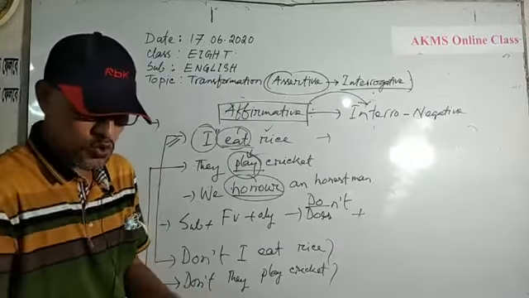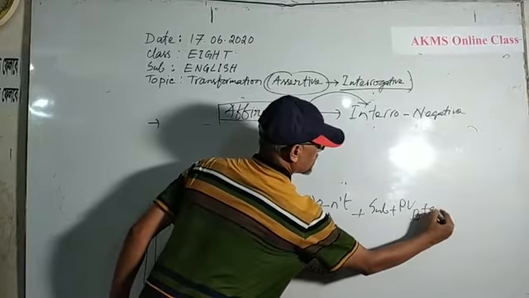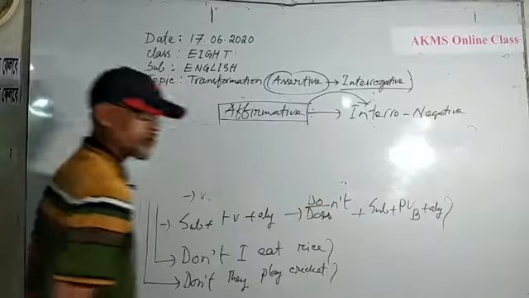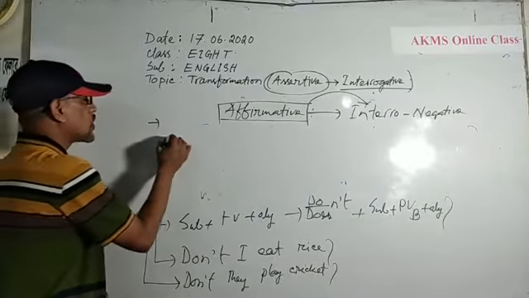Now I am going to use past indefinite form. I am going to write the structure: don't or doesn't, then subject, then the base form of the principal verb, and then object with an interrogation mark. Now dears, look at the board.